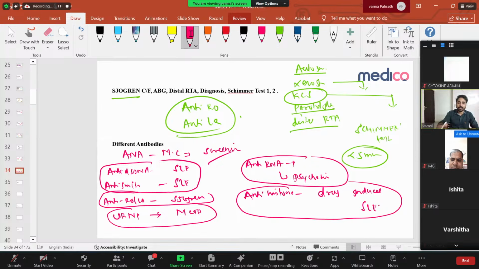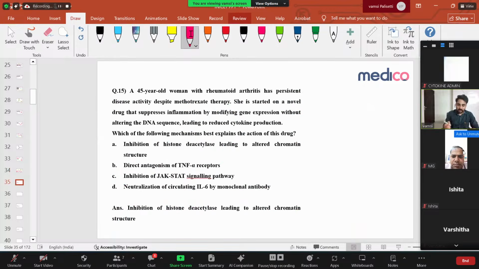Clear? This part is clear. We'll go to the next question. So what is this question dealing with? A 45-year-old woman with rheumatoid arthritis has persistent disease activity in spite of methotrexate therapy. They gave methotrexate, and even then disease activity is there. She started a novel drug that suppresses inflammation by modifying gene expression without altering the DNA sequence, leading to reduced cytokine production.